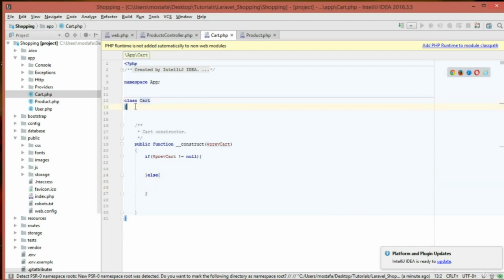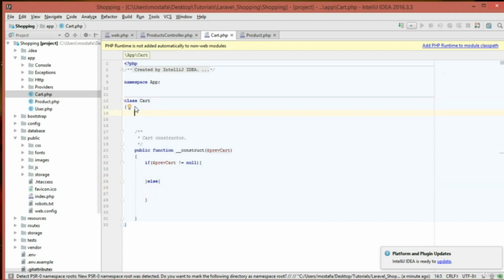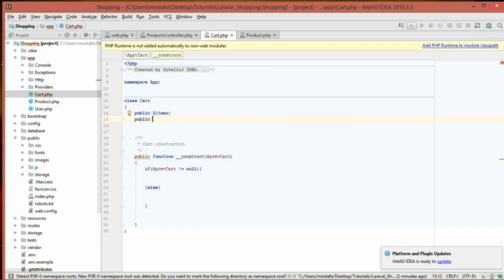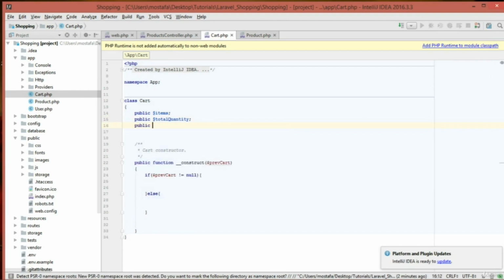And the cart should have three properties. The first one is the items, which is an array that is going to store all of the items, public items, and we also need to have total quantity, the total quantity of the items inside the cart, and total price, which is the total price that the user is going to pay for their products.